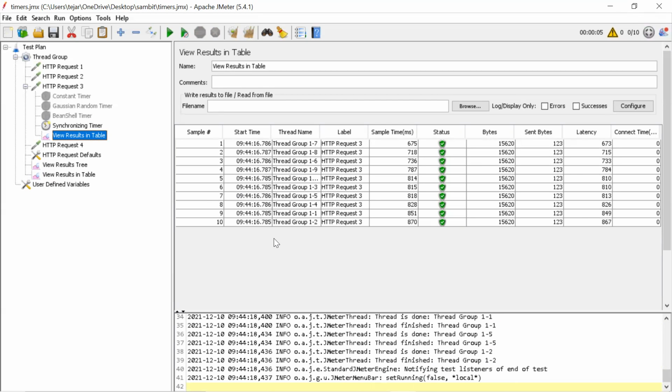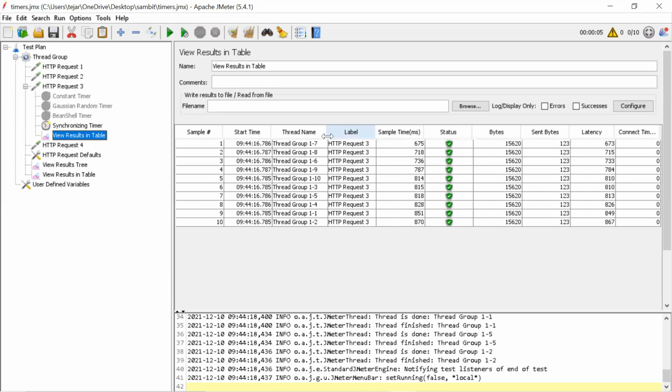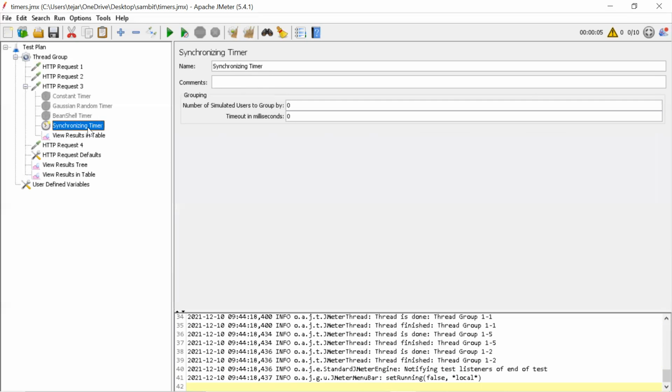So how does this work? JMeter will hold all the users who have completed request 1 and request 2. Because if you want all of them to hit the request at the same time, the previous request should be completed for all the users. Out of 10, 9 users complete the request and 1 user is left. So JMeter has to wait for that user to complete both, then it will go to the next request. Otherwise, it can't achieve this concurrency. This happens using these 2 conditions.